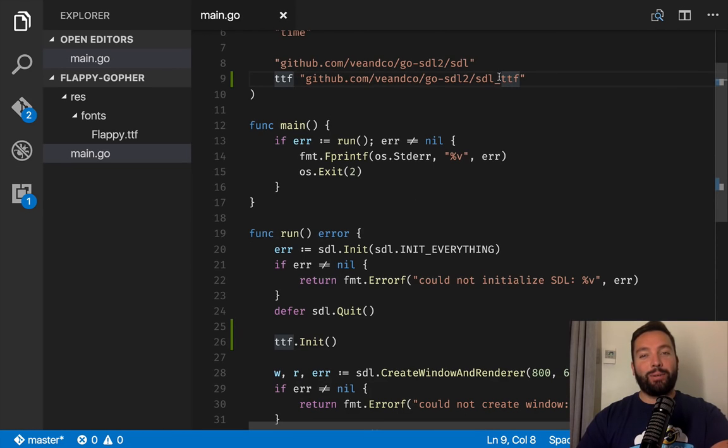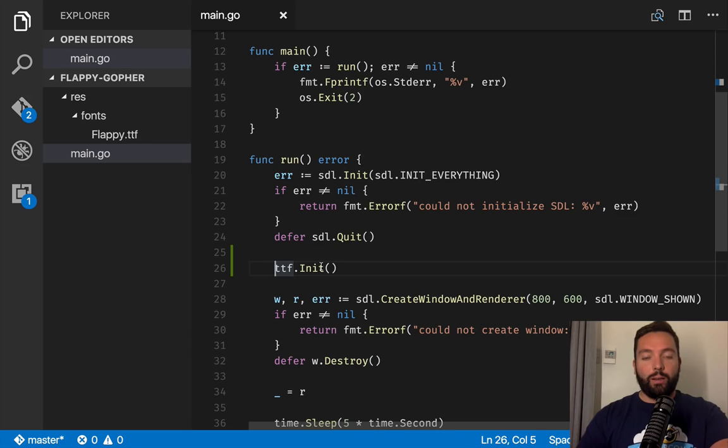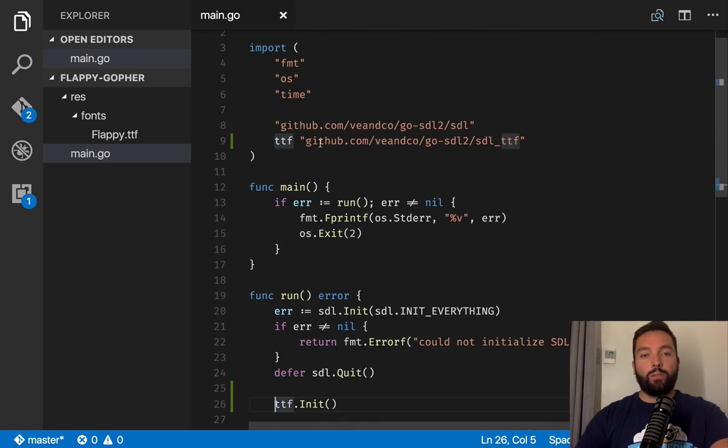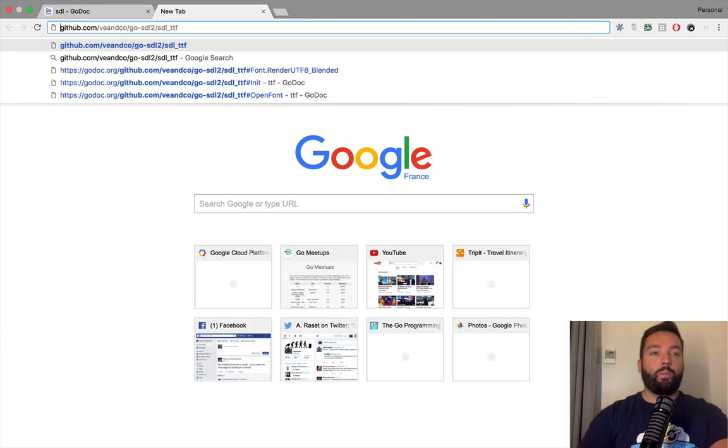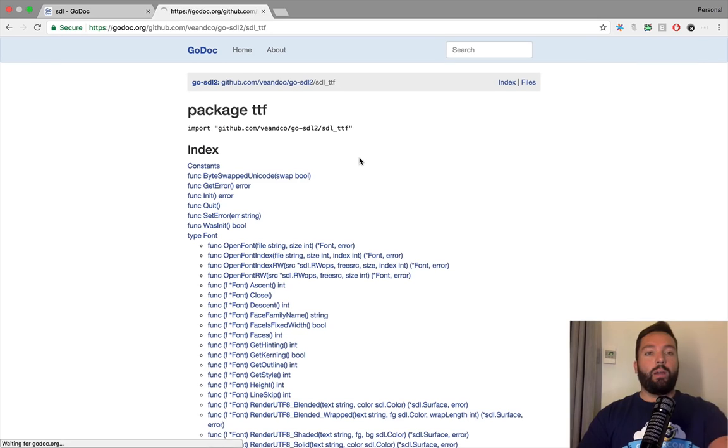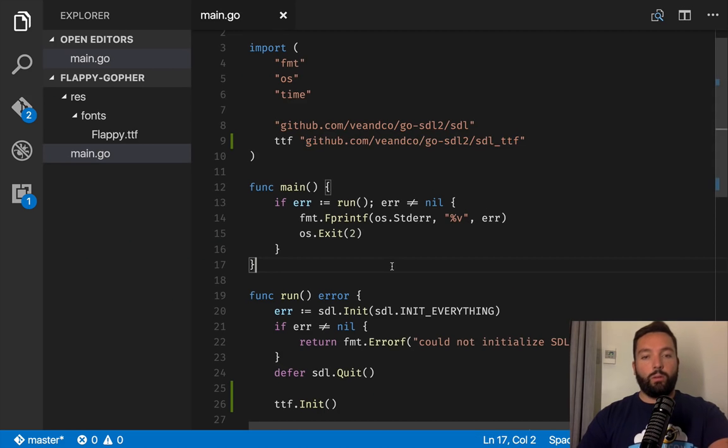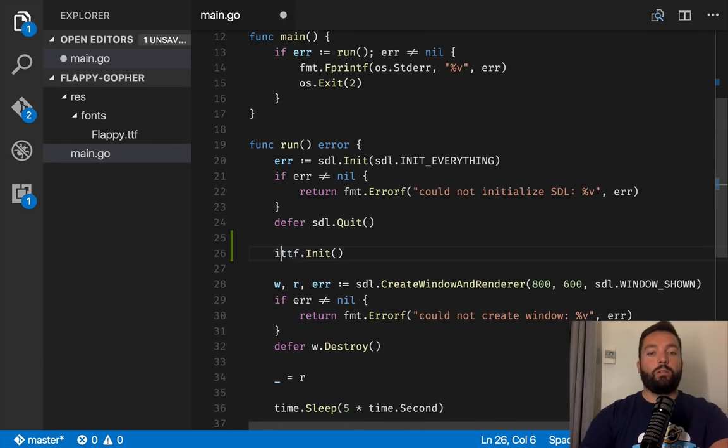Okay, so it's actually called TTF. So it adds the alias name to the package. So I can call it TTF, which is what I want to call it, because no one would ever call it SDL_TTF. So that's cool. So let's go to the documentation for this library, actually. Okay, so the documentation for this library says that init returns an error. So we should handle it.